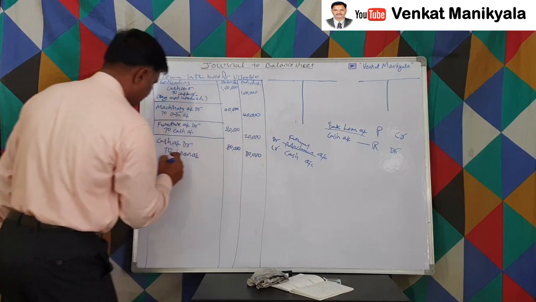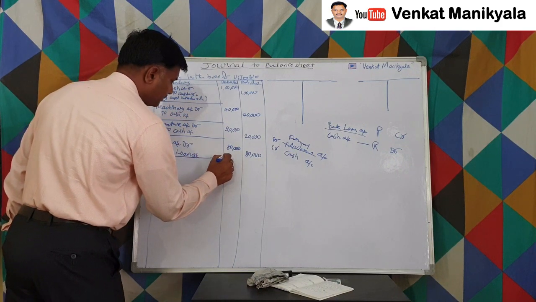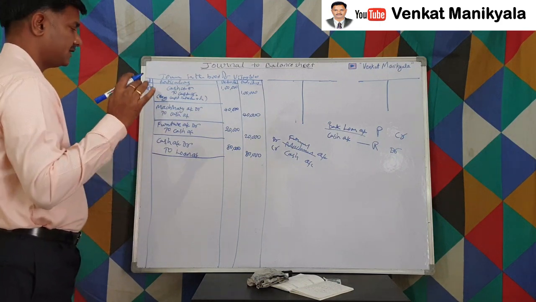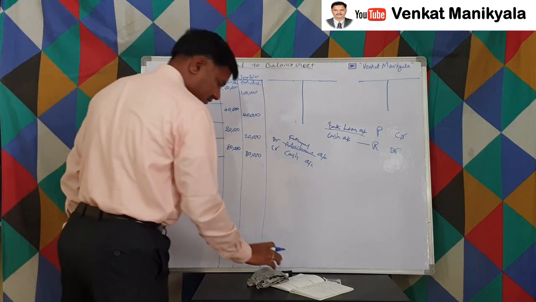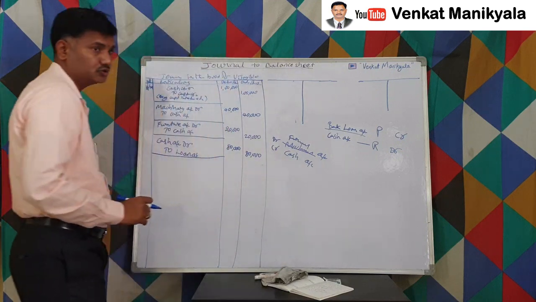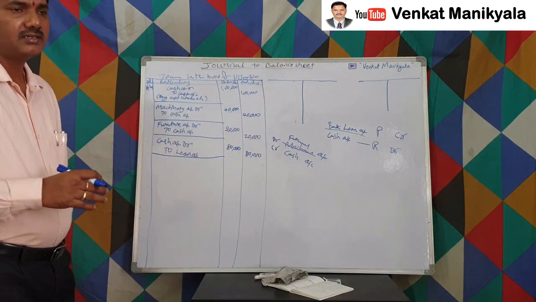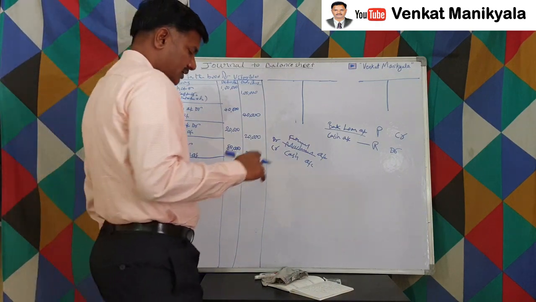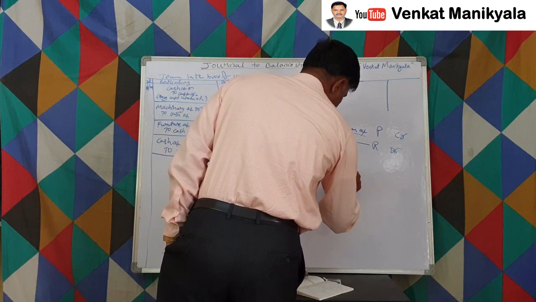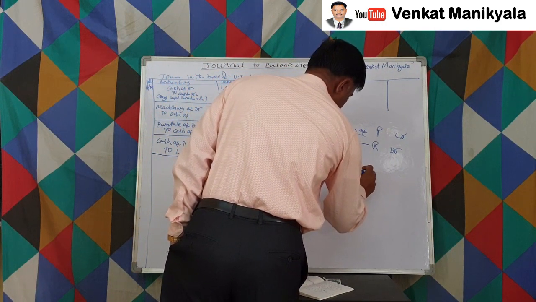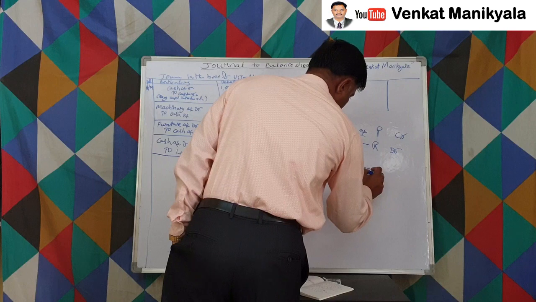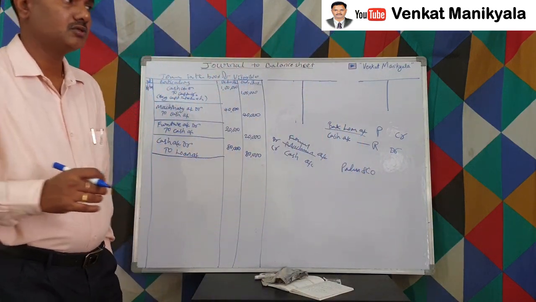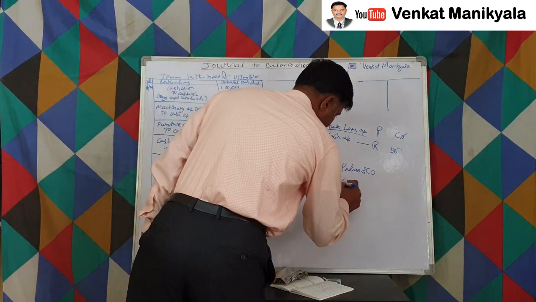80,000 we have taken, right? So being bank loan received, that we have to write. Then we have purchased goods on credit and cash, right? So for credit, we have purchased goods for 2 lakhs rupees. From whom? Padma and Co. We have purchased goods worth 2 lakhs and we have received the goods.